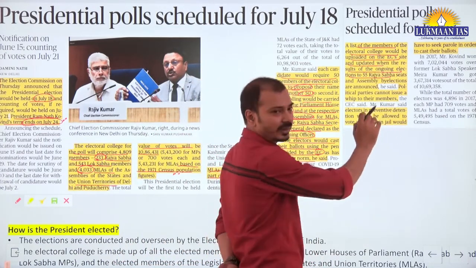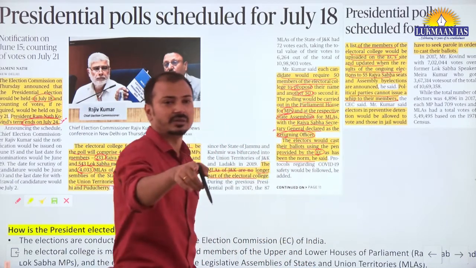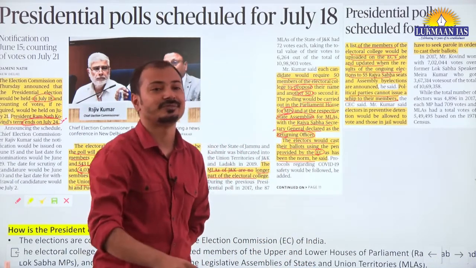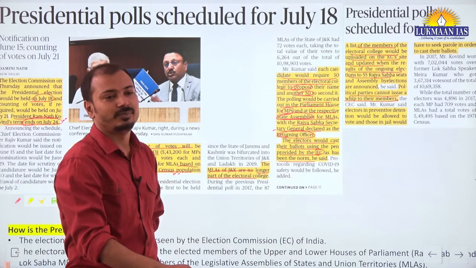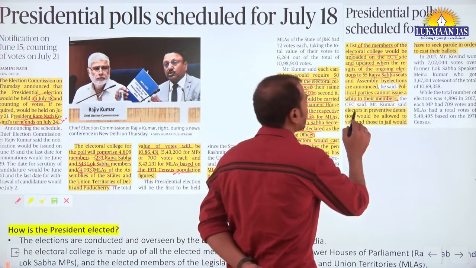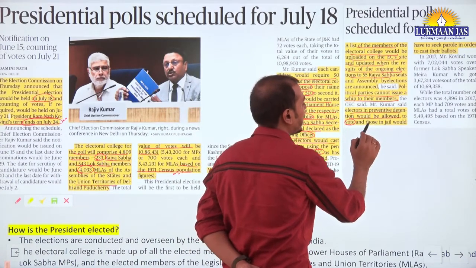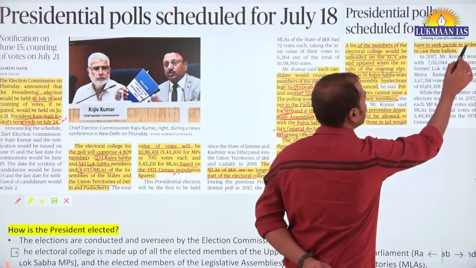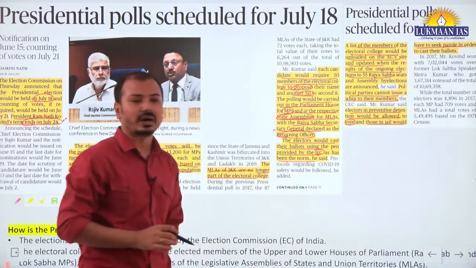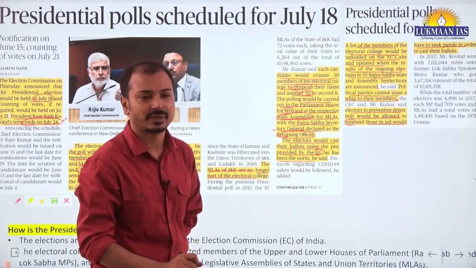Now you should know that political parties cannot issue whip to their members in presidential elections. ये statement exam में पूछा जा सकता है prelims में. Electors in preventive detention would be allowed to vote and those in jail would have to seek parole in order to cast their ballots. ये भी पूछा जा सकता है prelims examination में.